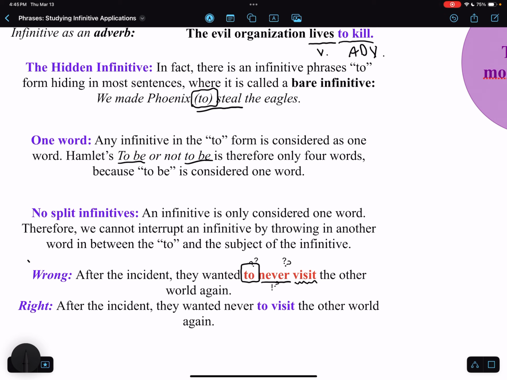So to never visit is wrong. It should be, after the incident, they never wanted to visit the other world again. It should just be to visit, with the never moved out. Any additional describing words should always be outside the infinitive phrase because you don't want to split that infinitive.